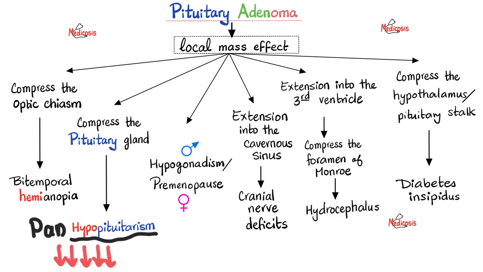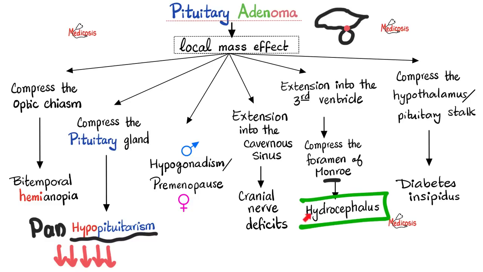Of course, you shall remember that the foramen of Monro is between the lateral ventricle, let's draw a lateral ventricle right here, nice, and the third ventricle like this. The foramen of Monro is right here, between the lateral ventricle and the third ventricle. So if there is compression at the foramen of Monro, lots of cerebrospinal fluid will accumulate in the lateral ventricle and it will swell and enlarge and enlarge. And this is called hydrocephalus. I have a video on hydrocephalus in my neurology playlist.